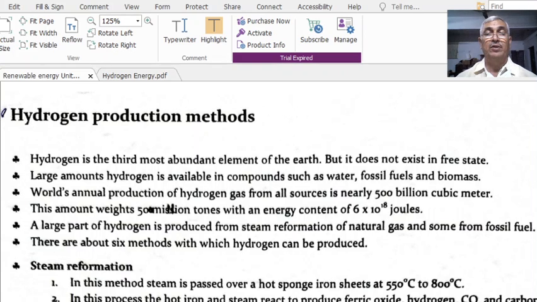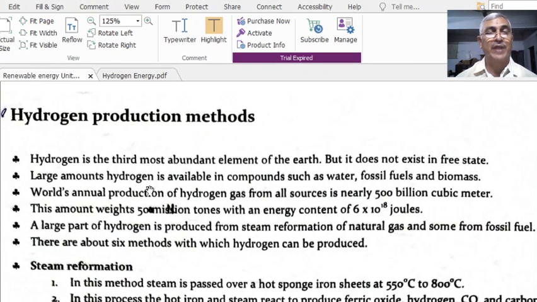Hydrogen is the third most abundant element on the earth. But it does not exist in the free state. It means that it is not directly available.